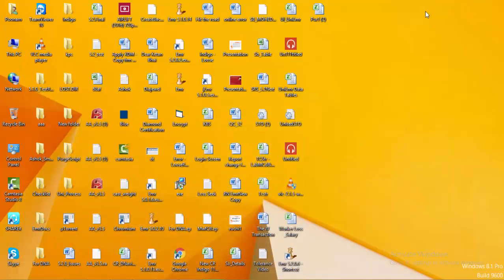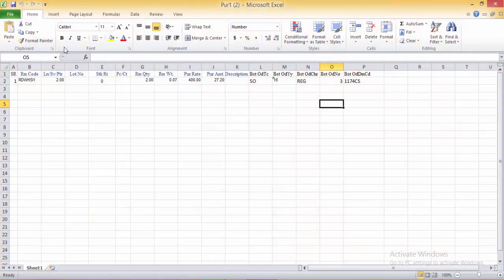First we will have a look at the structure of the Excel sheet, that is RM code, then the required length sieve details, lot number, stock rate, pieces per carat, RM quantity, RM weight, the purchase rate and the purchase amount, description. User can enter the order number also over here and the design code if required. User can leave the purchase amount field blank, so system will calculate it automatically.